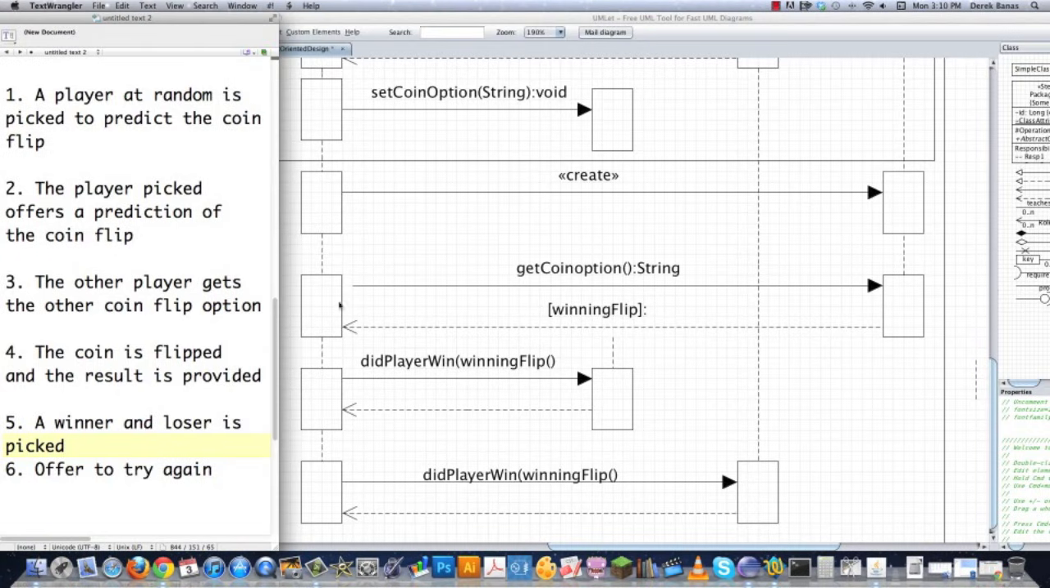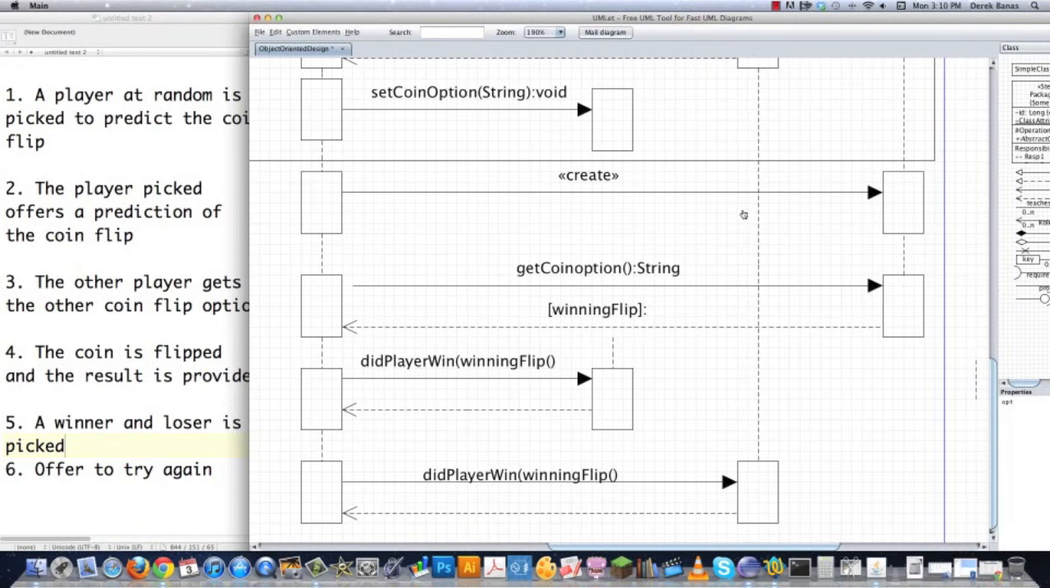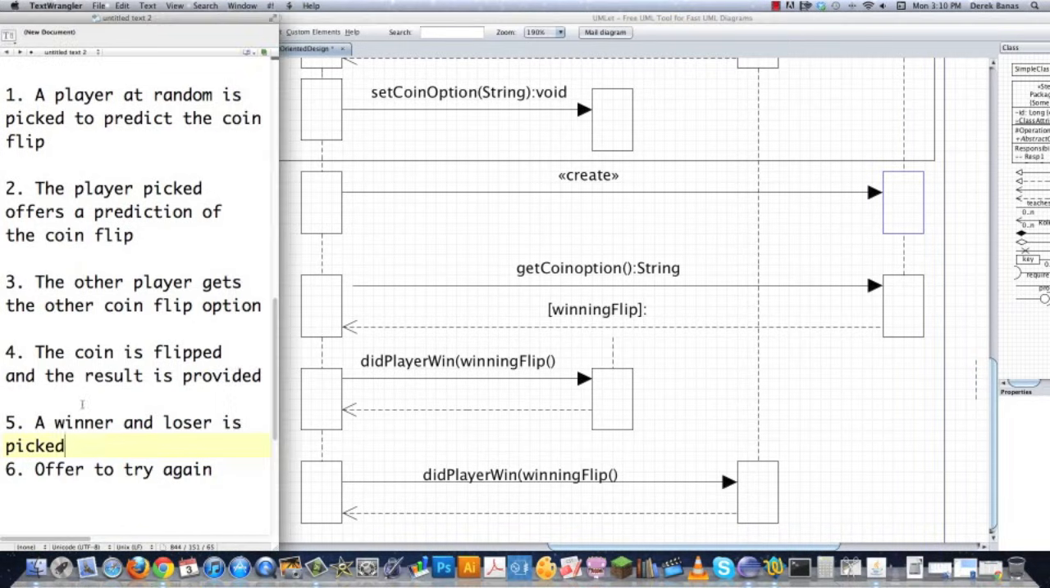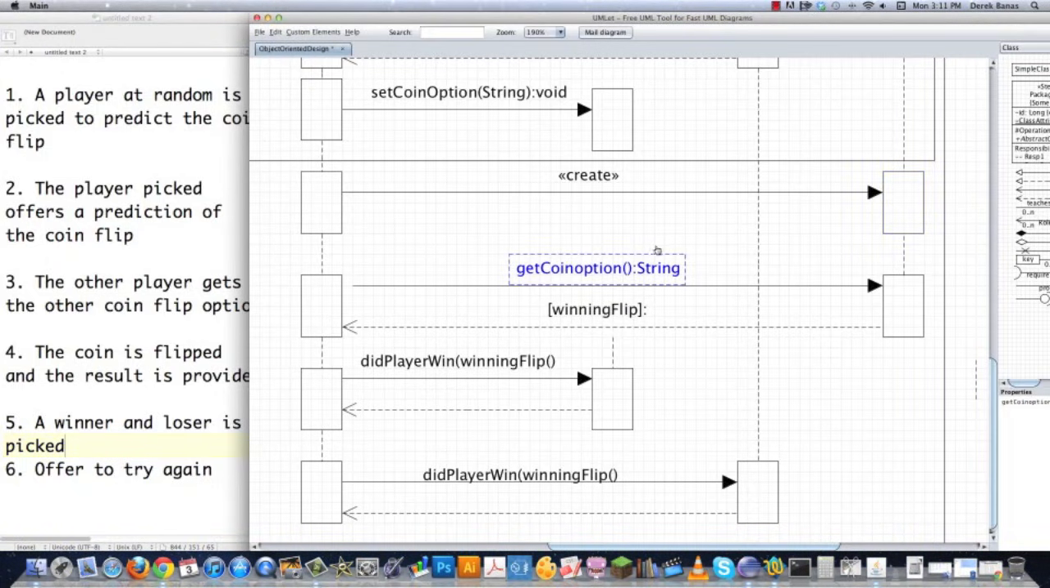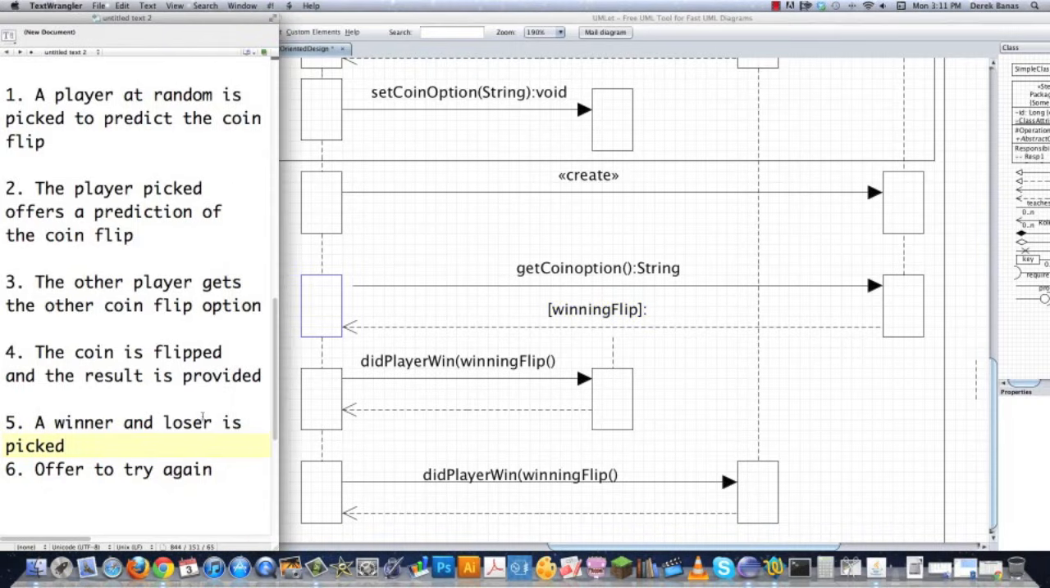A coin is going to be flipped. Well, before a coin is flipped, it needs to be created, and that's exactly what's going on right here with this guy. Coin is created. Then what happens? Coin is flipped, and the result is provided. So get coin option is going to come over to coin and say, hey, what did you get? And it's going to say, well, I got this winning flip. I chose heads, for example, and it's going to pass that back. Coin is flipped, and result is provided.